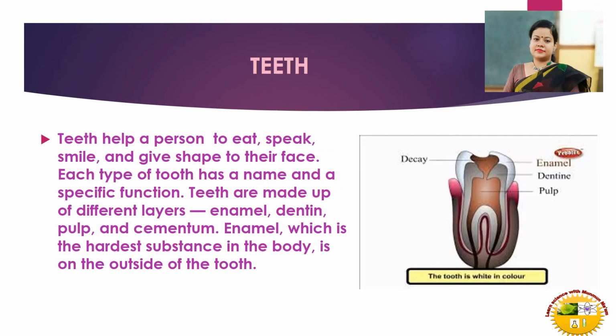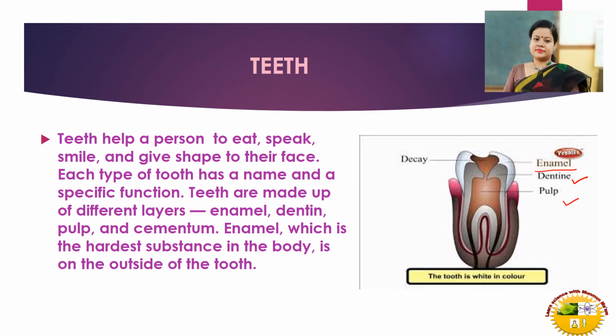Next are the teeth. Teeth help a person to eat, speak, smile and give shape to their face. Each type of tooth has a name and a specific function. We will learn about this. Teeth are made up of different layers, namely enamel, that is the outermost layer of the teeth. Then dentine, the inner layer after enamel.